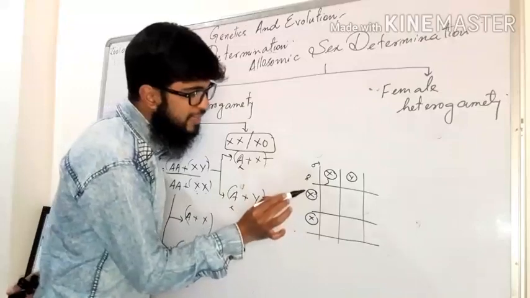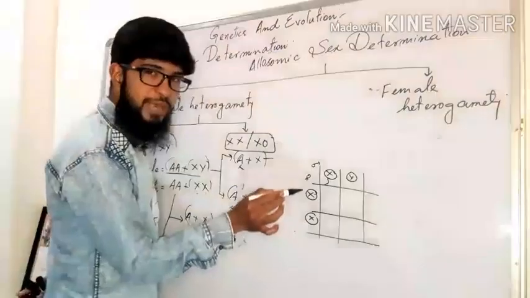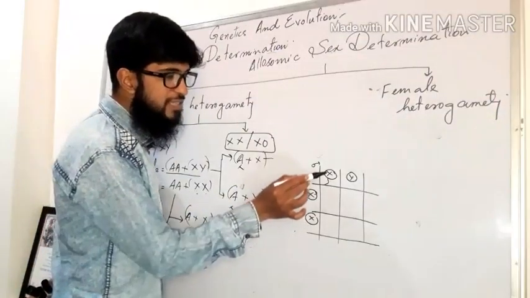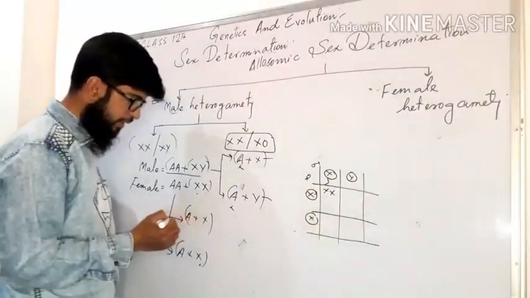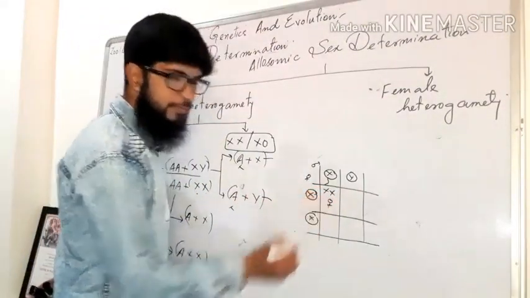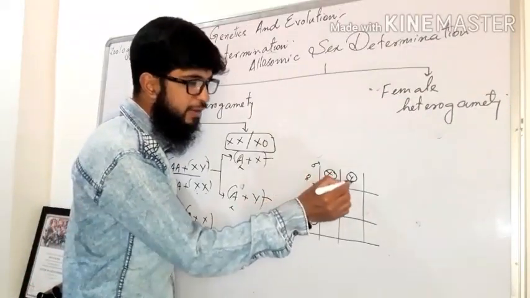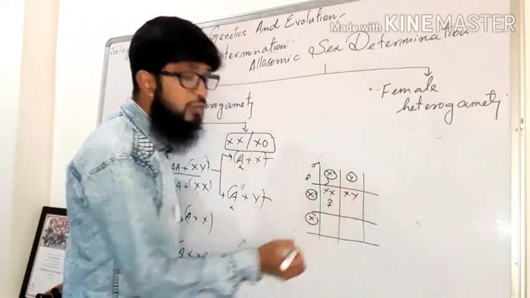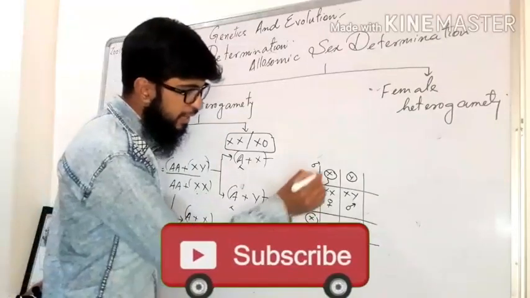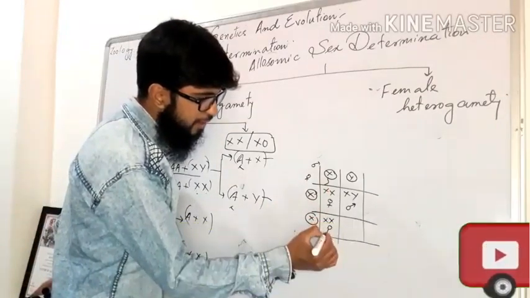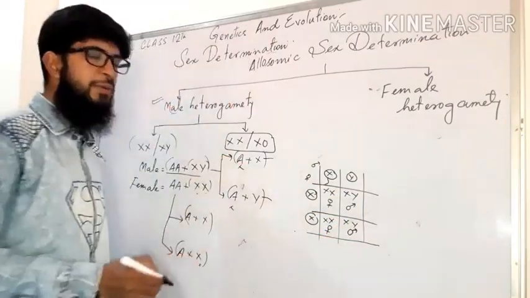Now if the egg having the X chromosome is fertilized with the sperm with X chromosome, the offspring will be XX. So what is it? It's actually female, right? And if this egg is fertilized by a sperm with Y, the composition will be XY, this will be a male, right? Similarly, XX will be female, and XY will be male. So 50% chances of male, 50% chances of female.